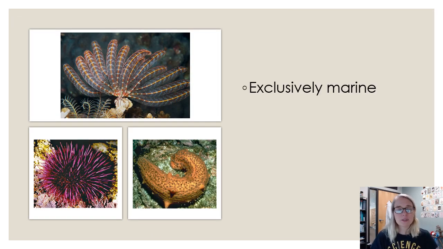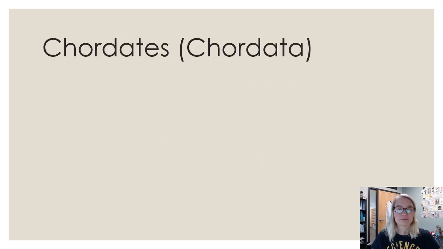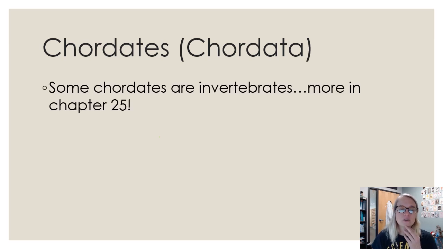Some examples of echinoderms, which are exclusively marine: we see a sea fan here, we see sea urchins, sea stars, sea cucumbers, and sea lilies are all examples of echinoderms. All right, and then there are a few chordates that are invertebrate. We're going to pack that into chapter 25. So some chordates are invertebrates, and we're going to see that next.